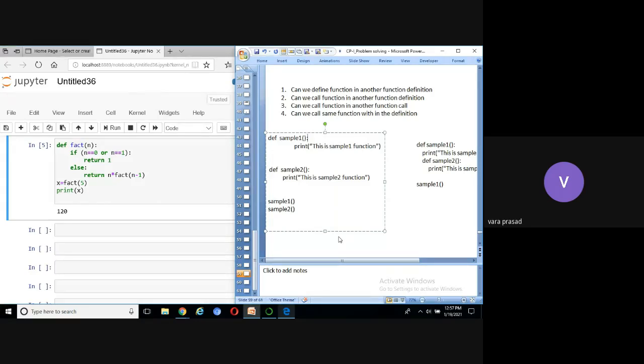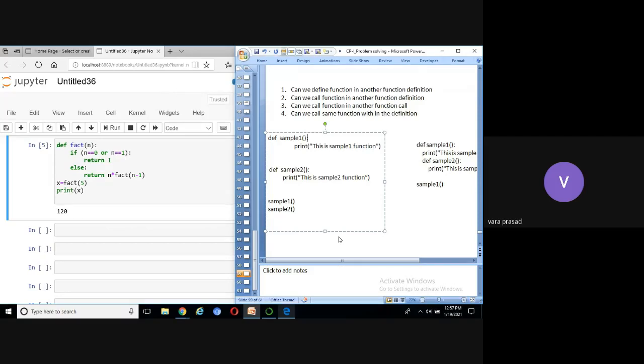Any questions regarding these 4 questions? Can we define a function in another function definition? Second question, can we call a function in another function definition? Can we call a function in another function call? Fourth one, can we call the same function within its definition? Yes, we can. That function is called a recursive function. Any questions regarding these 4 points regarding functions?